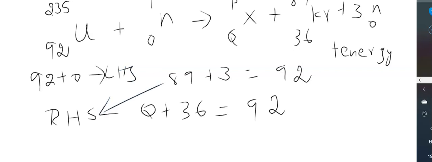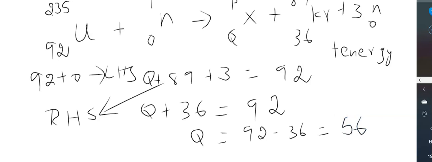RHS, it is going to be 89 plus 3, because 3 into 1, 3 neutrons. So 89 plus 3, that is 92. So now we can equate plus Q, of course. I should have written that as Q plus 89 plus 3 is equal to 92. We can equate both, LHS is equal to RHS. So Q plus 36 is equal to 92, or Q is equal to 92 minus 36, which gives you 56.